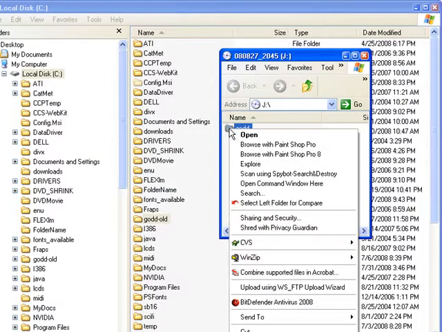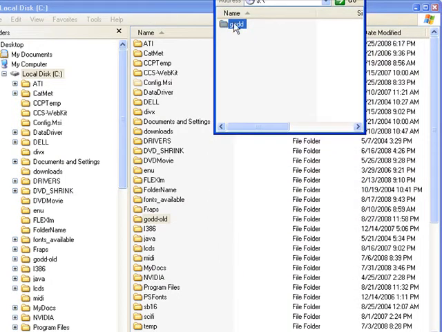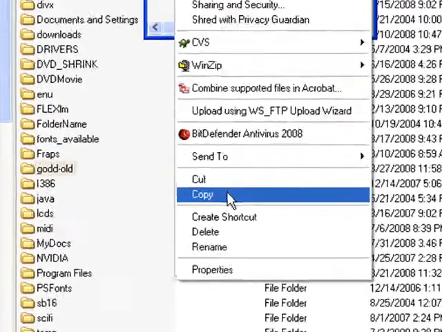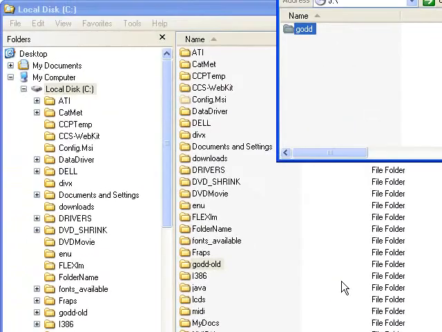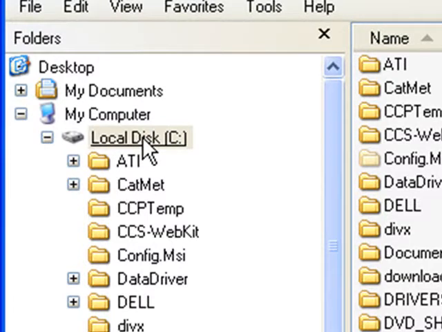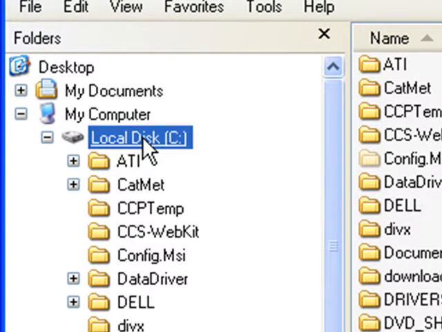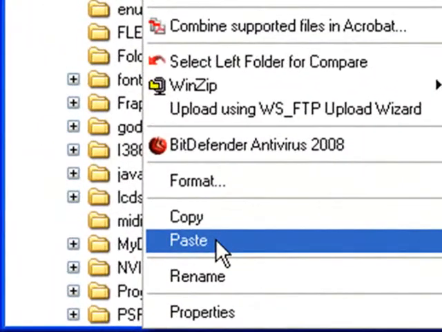right click, and I'll move that up so you can see the option. Here I'm right clicking, and then way down near the bottom it says Copy. I click on Copy. Now I go over to the other Windows Explorer that I have open and I select Local Disk C. Yours may be called something else, but it's the whatever drive has your GODD environment, now called GODD old. Right click, and down near the bottom it says Paste. So I'm going to click Paste.